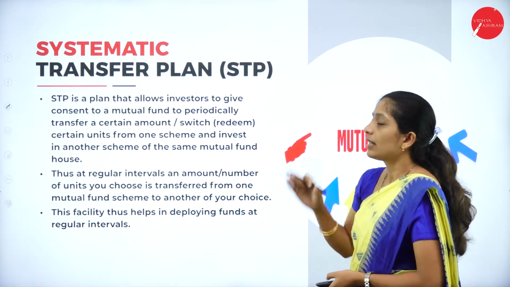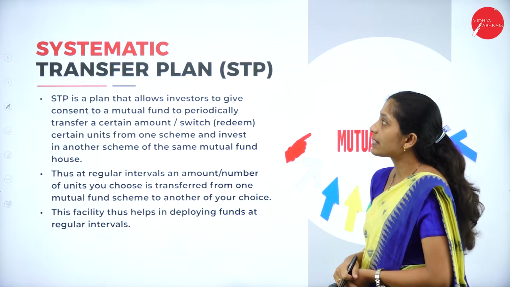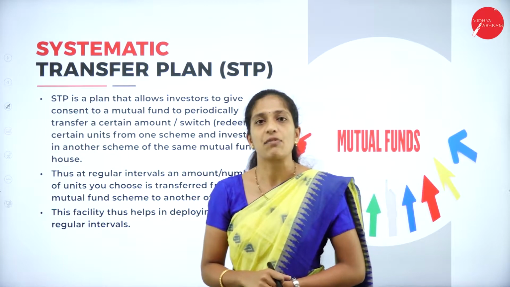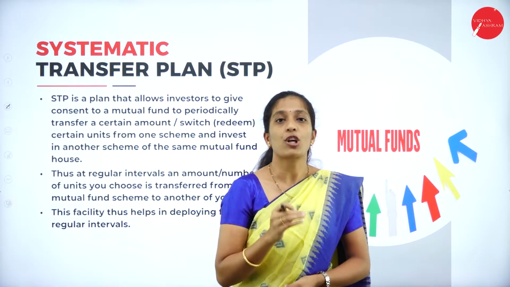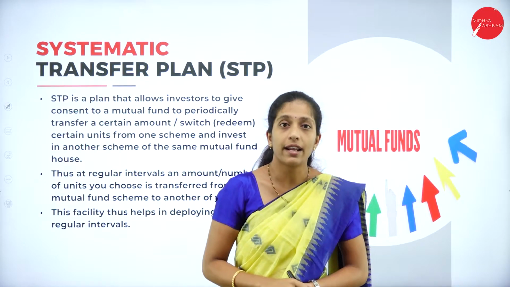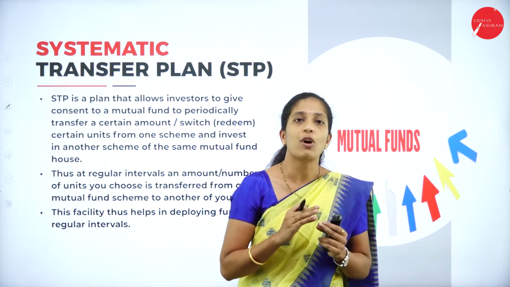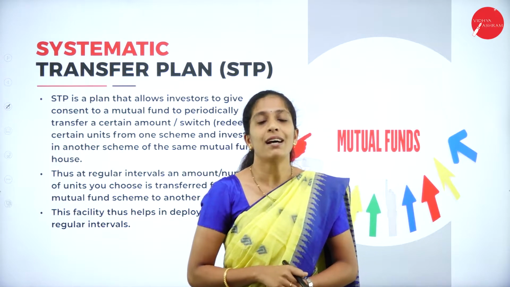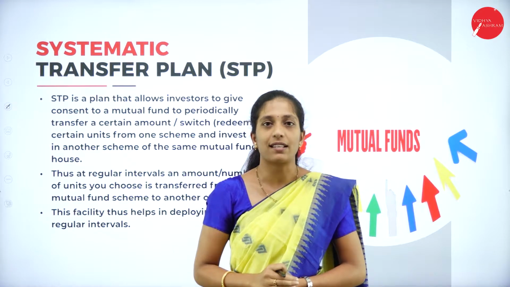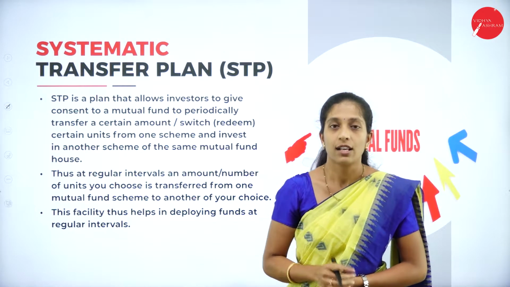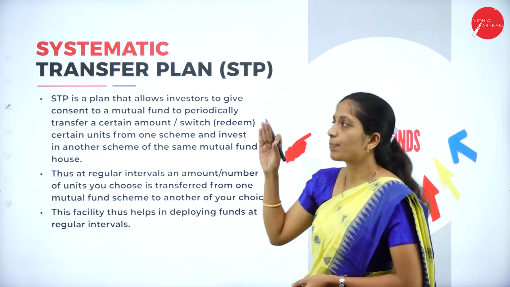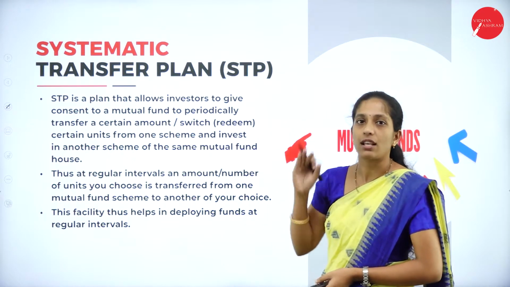Now let us see the next type of plan, that is systematic transfer plan. So we have already learnt about systematic investment plan where a fixed amount of money is invested on a regular basis, and that amount will be used for buying the mutual fund units, and also it creates wealth maximization or increase in wealth. So it leads to capital growth of an investor. Now the next plan is all about systematic transfer plan.